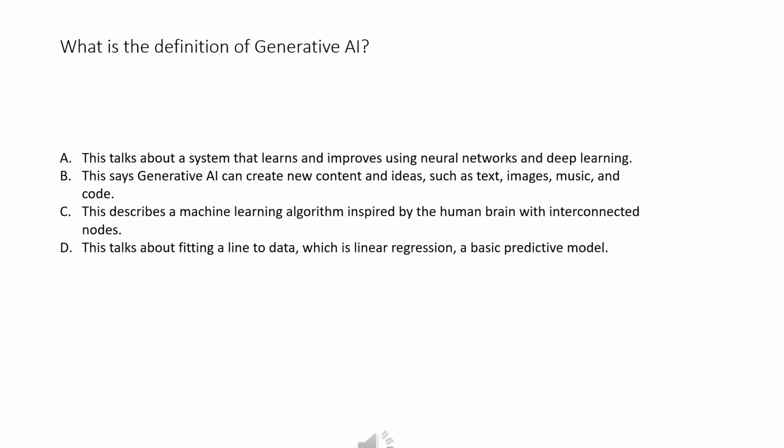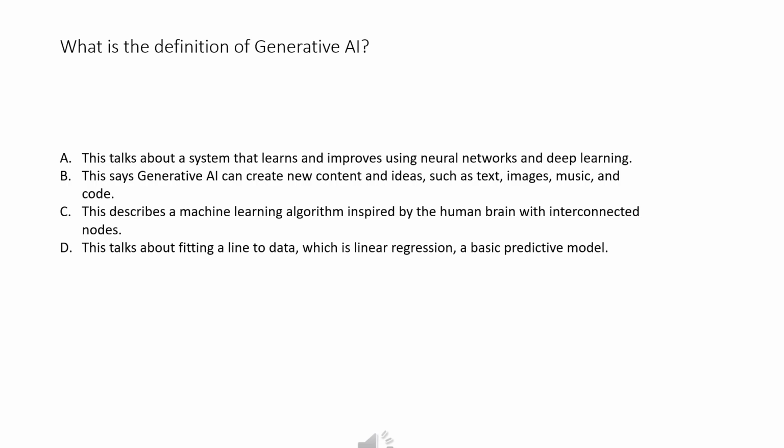Option B, this says generative AI can create new content and ideas, such as text, images, music, and code. This is exactly what generative AI does. Examples include ChatGPT for text, image generators, and code assistants. So this option clearly matches the definition.